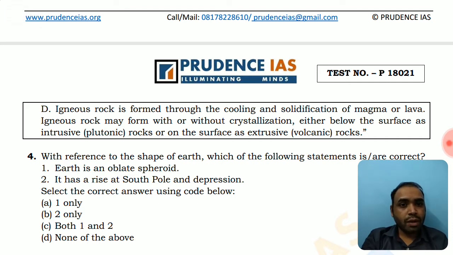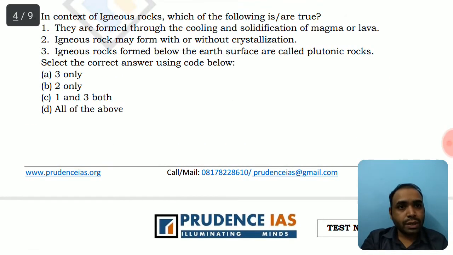Igneous rocks may form with or without crystallization, and examples are graphite, quartz, and diamond, either below the surface as intrusive or plutonic, or extrusive, above the surface of Earth, that are called volcanic igneous rocks. So this was about igneous rocks and their formation and solidification of magma and lava.